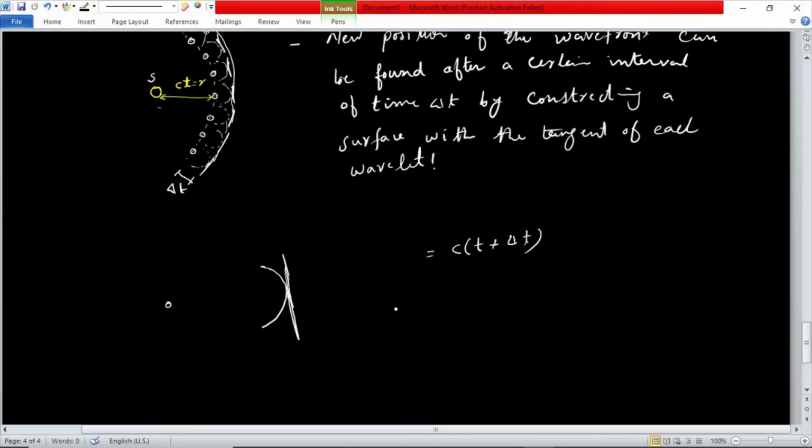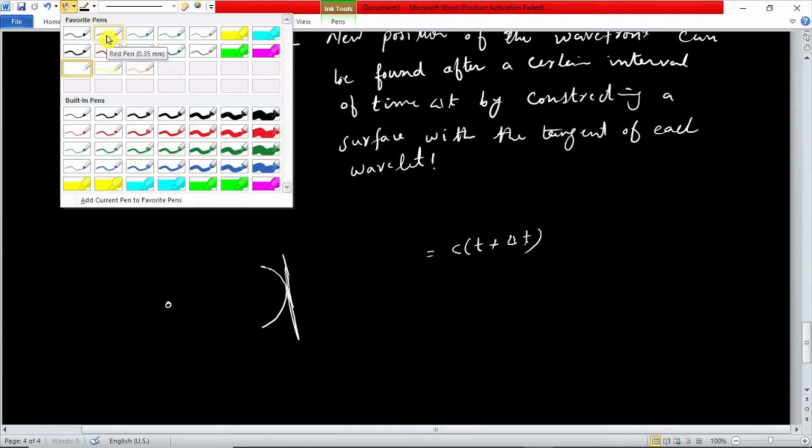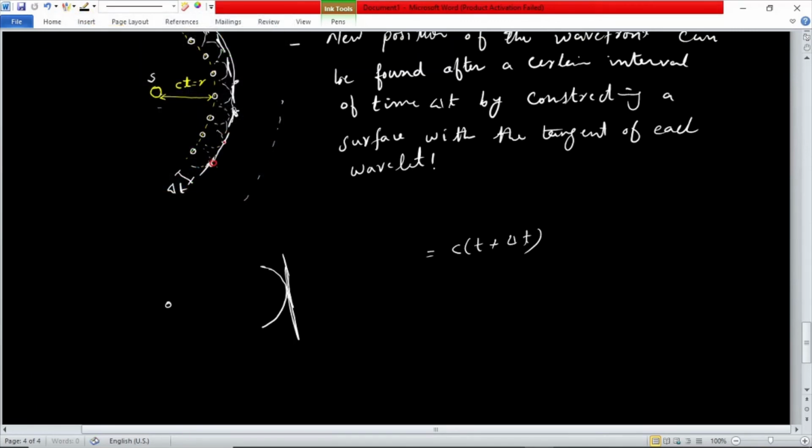So light travels in the form of wavefronts. When we have the first wavefront, it behaves as a source, and then we have the second wavefront. Each point on the second wavefront also behaves as a new source. Similarly, if we have a third wavefront, each point on the second wavefront will behave as a new source. We can draw this with some different color, say red. Each point here will behave as a new source, and new wavelets will be generated. Similarly, from the third and fourth, these new wavefronts keep on generating, and light will keep on traveling. That is the first postulate.